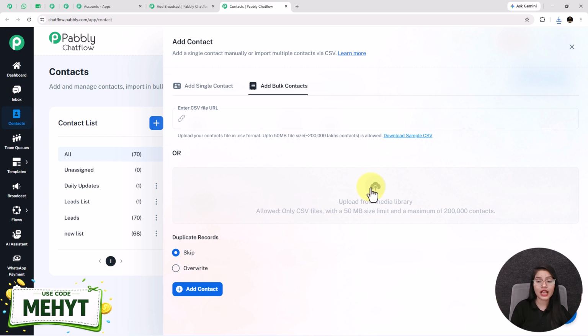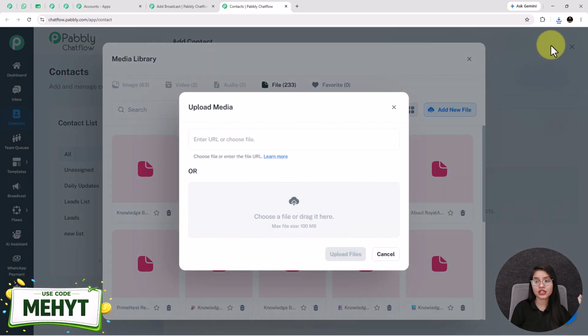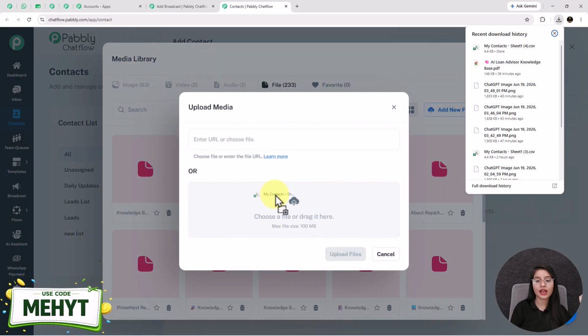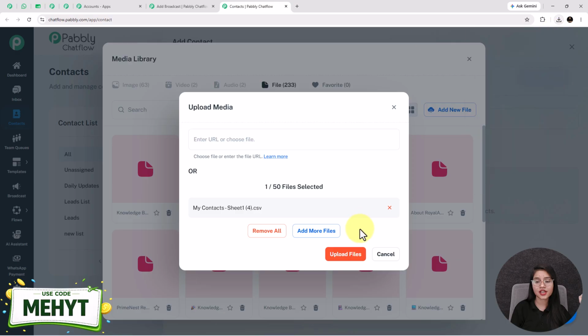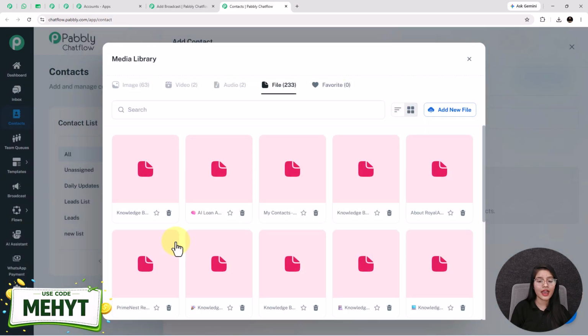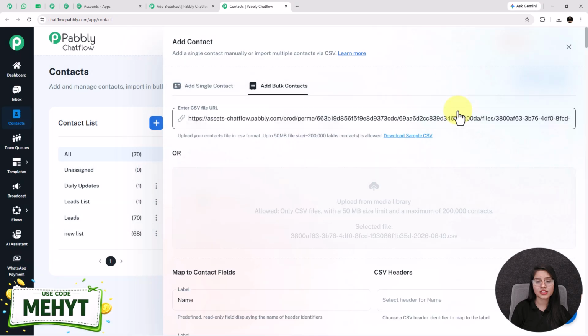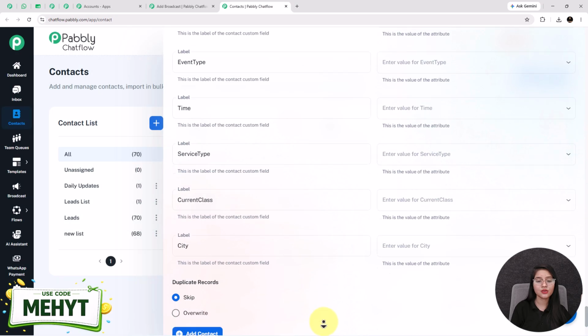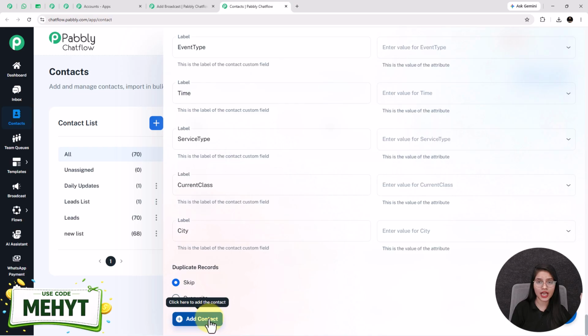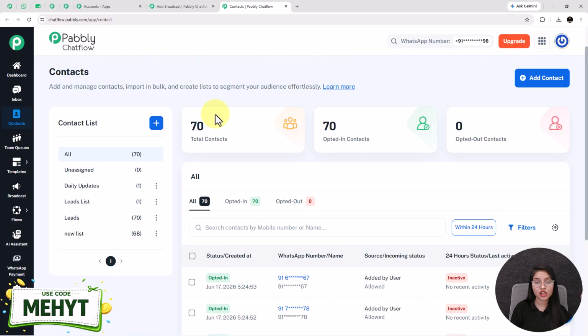For uploading contacts, you have to click on this option, click on this add new file, and then simply drag and drop this file here. Next, click on this upload files button. I have already uploaded one, so I'm selecting this one from here and clicking on this insert button. After that, you have to click on this plus add contacts. So this is how easily you can add bulk contacts inside your Pabbly Chatflow account.